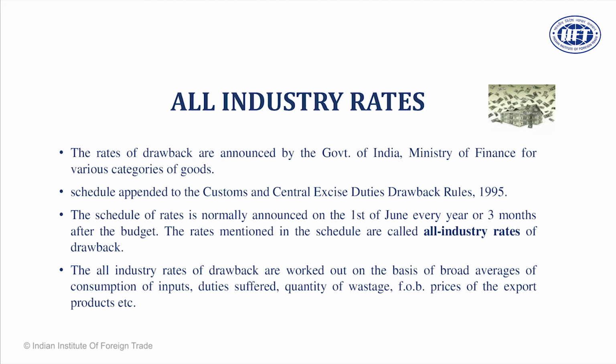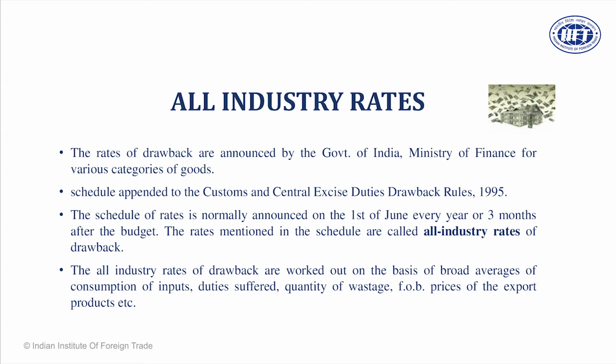You see the rates which are prescribed by the Government of India for the duties suffered on the product, and this is usually done on an exercise called standard input output norm. So how much is usually sourced? They collect data on a pan India basis from various factories. They collect the amount of duty suffered. Based on that, they calculate the all industry rates, and you are supposed to follow the same rates. They are basically worked out on the basis of broad average of consumption of inputs, duties suffered, quantity of wastage, and FOB price of the goods.